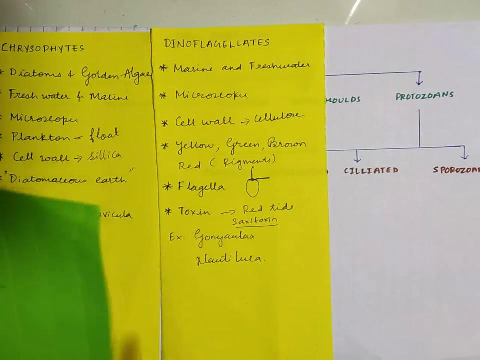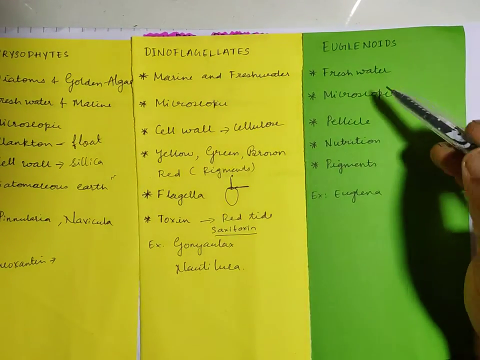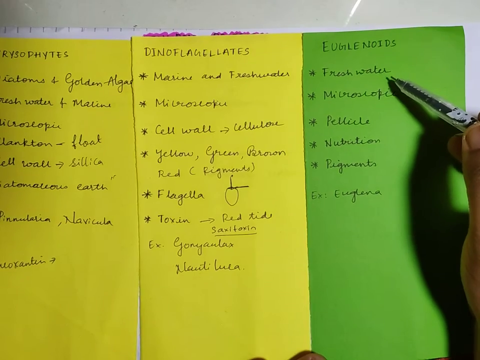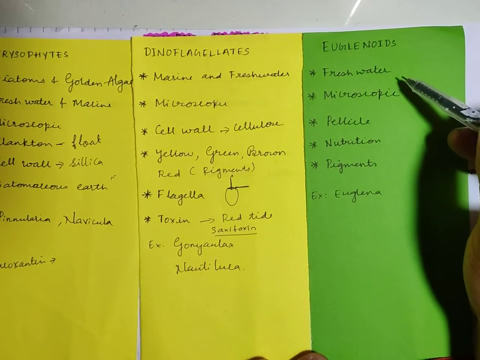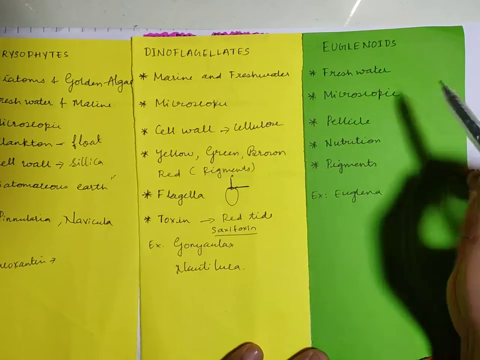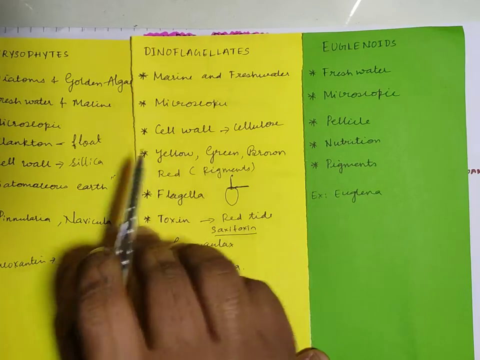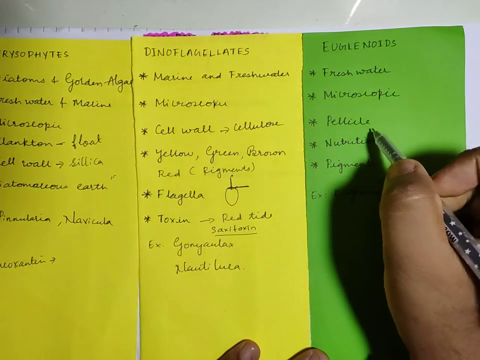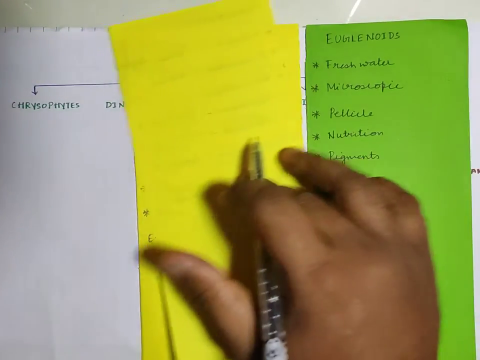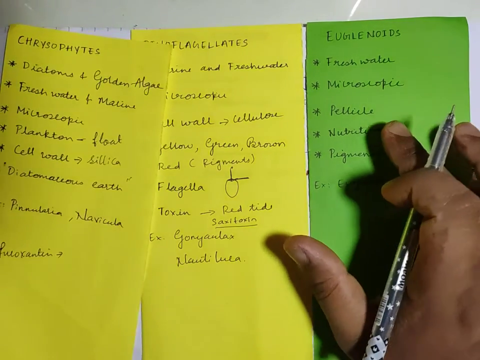Now the third category that comes here is the euglenoids. Now when we see euglenoids, these are also freshwater forms. Marine forms are also available. Then these are microscopic in nature. Now if you see the cell wall here, in case of chrysophytes it was silica, here it was cellulose. Now here, instead of a cell wall, it has a proteinaceous layer which is called the pellicle.